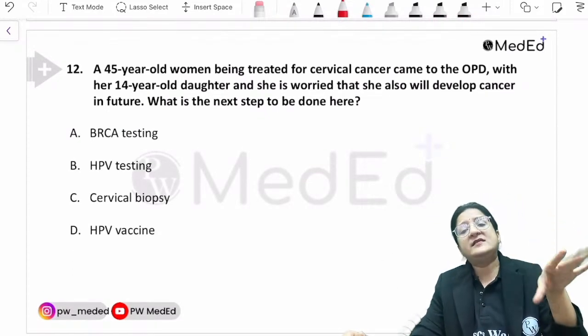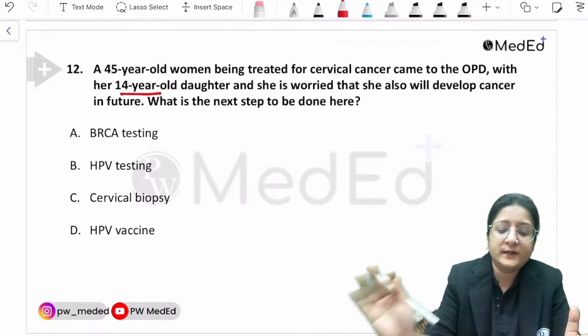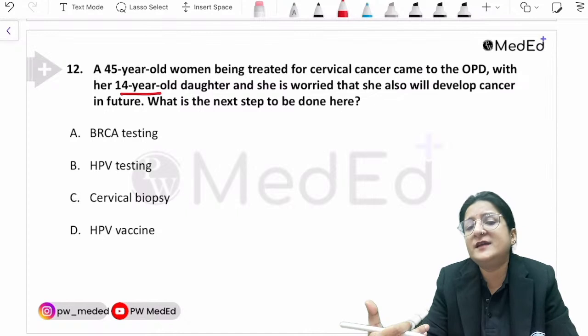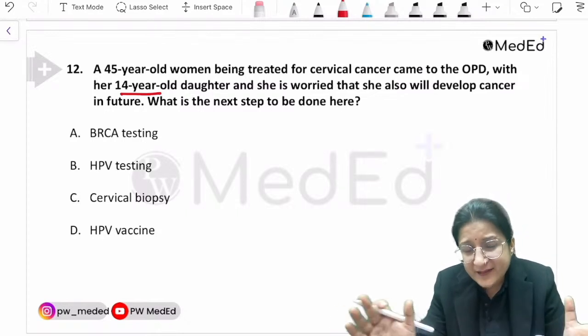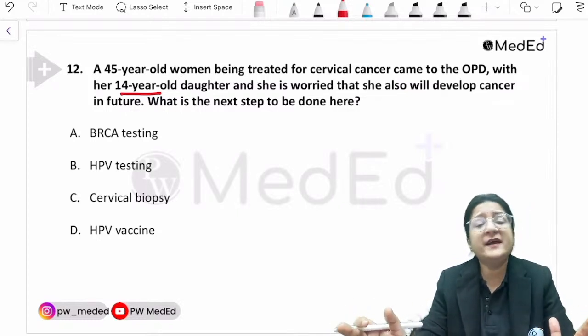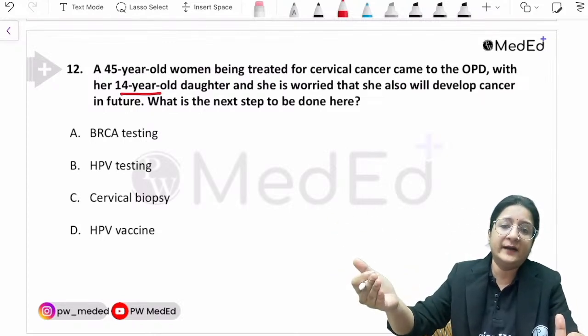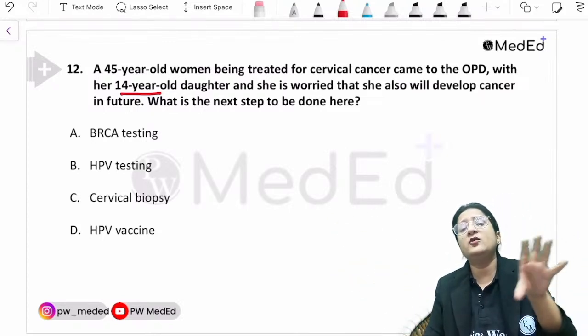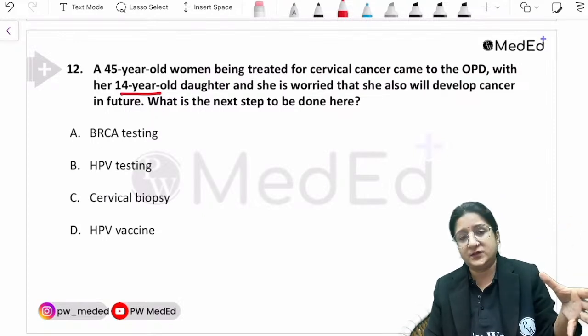A 45-year-old woman being treated for cervical cancer came to the OPD with her 14-year-old daughter, and she's worried that she will also develop cancer in the future. What's the next step to be done here? When we discussed cervical cancer and all the gynae cancers, I told you all the genetics about ovarian cancer and endometrial cancer, but I told you there are no such genetic predispositions regarding cervical cancer.